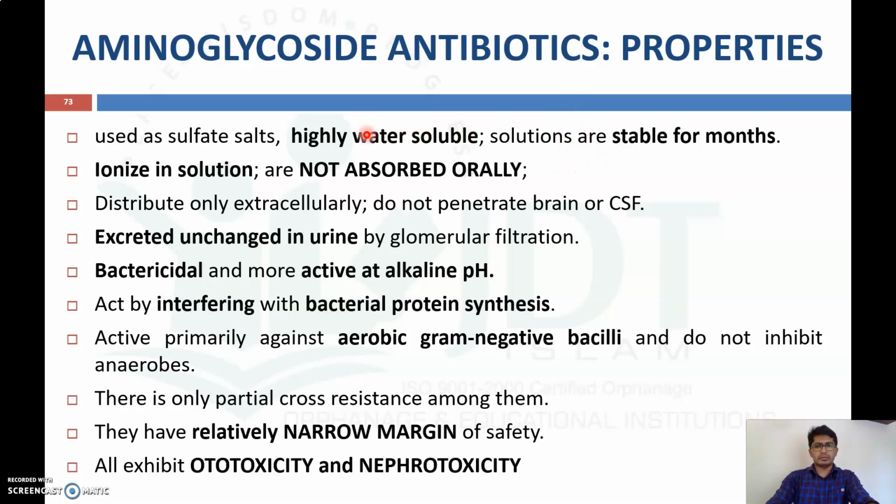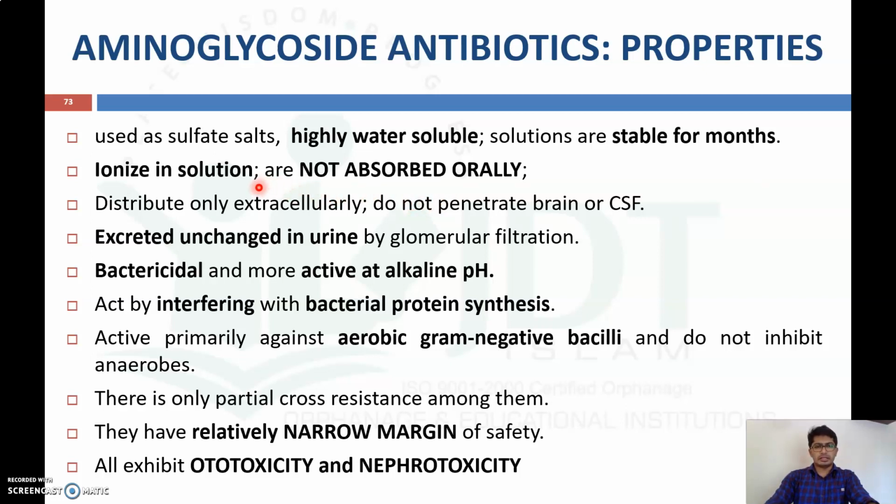Another important point is that aminoglycosides ionize in solution, so they are not absorbed orally, because an ionized solution will not cross the lipoidal barrier of the mucosal membrane in the GI tract. So they cannot be administered orally. We have to administer them by IV or parenteral route.